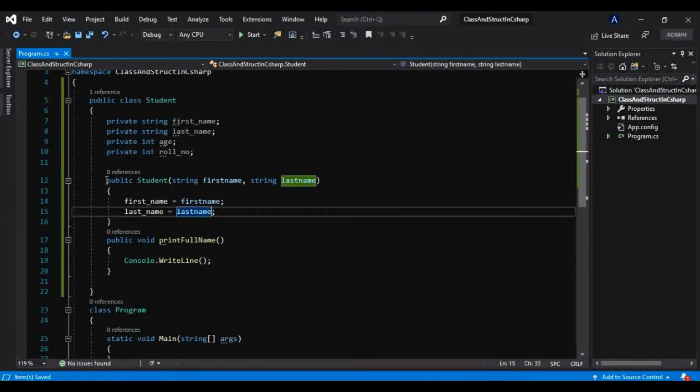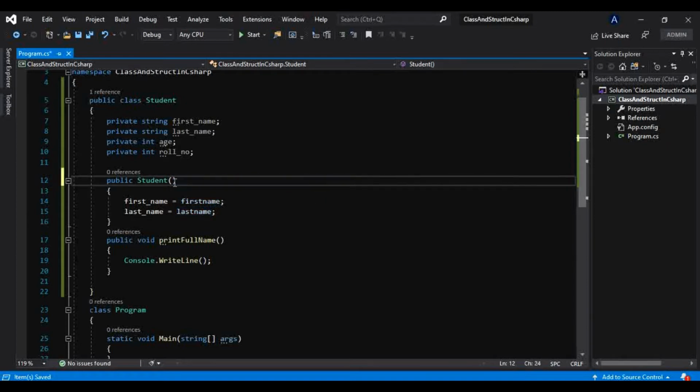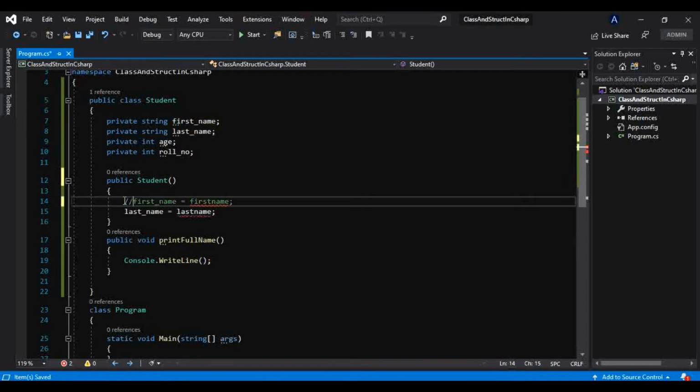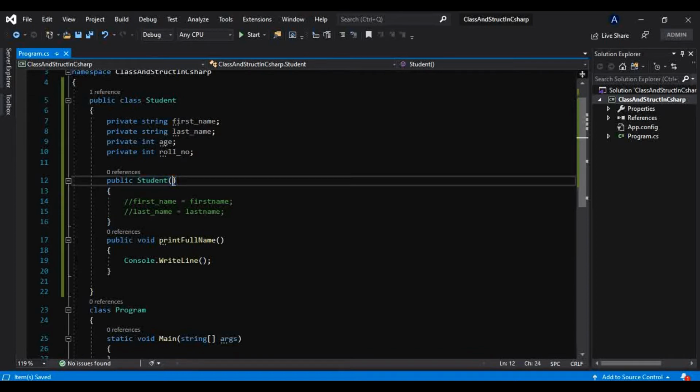Now whatever constructor we have just defined in this class is called a parameterized constructor. A constructor with one or more parameters is called a parameterized constructor. And we can define a constructor like this as well, if I don't take this field here, something like this. Now this is also a constructor but with no argument, that is, with no parameter. So a zero-argument constructor is what we also call a parameterless constructor.